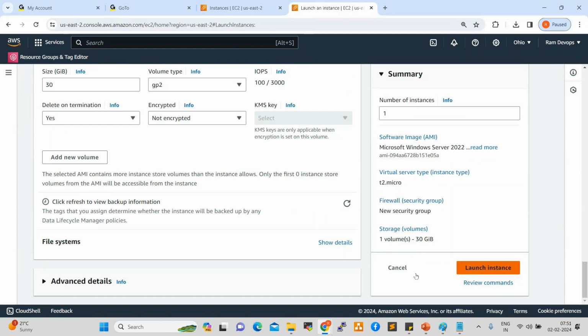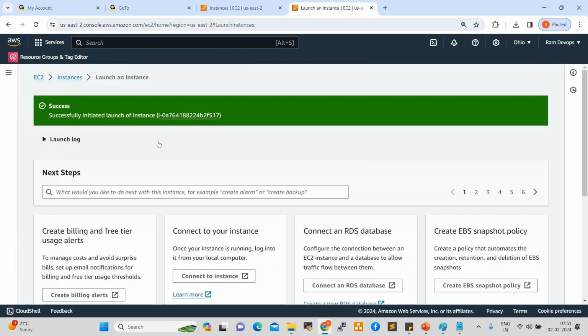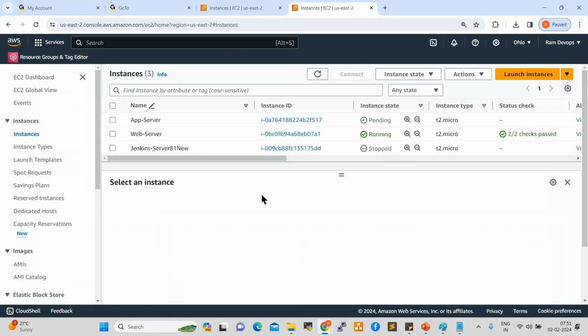Once you click on launch instance, the instance will be launched. Now the Windows Server is launching. See here, app server, which is the Windows flavor. So now this is launching.